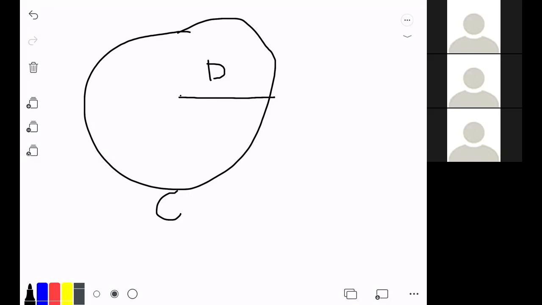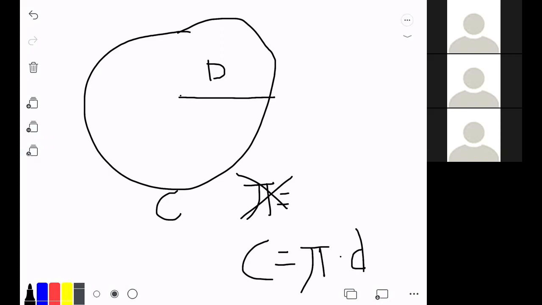Pardon our drawing, but pi is a mathematical constant. That means it's fixed. It won't change. We're stuck with it. It is represented by the Greek letter pi. It is the relationship between a circle's circumference and its diameter. Circumference is the distance around the outside of a circle, while diameter is the distance across the circle passing through the center. Pi is the circumference divided by the diameter. So pi is equivalent to circumference divided by diameter.